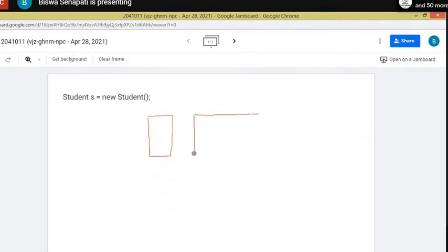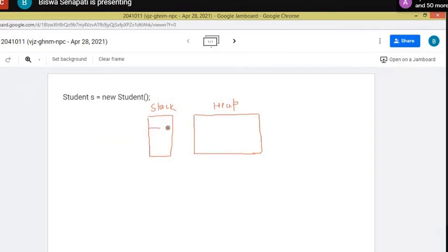Till now we have discussed two memories: one is stack, and one is heap. Whenever I write the statement Student S, let's say Student S semicolon, what happens?